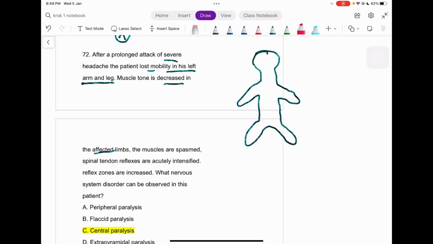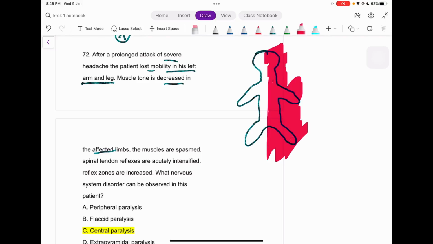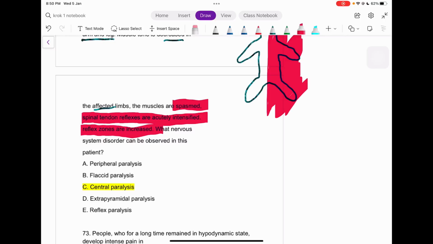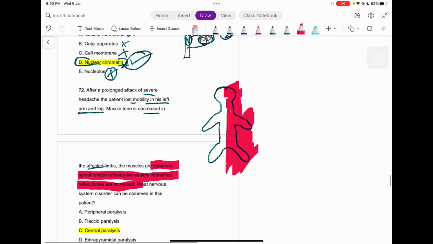Here in the left arm and leg, so we can think in this way, on this side, so this is the affected side of the patient. The muscles are spasmed. Spinal tendon reflexes are acutely intensified. Reflex zones are increased. What nervous system disorder can be observed in this patient?